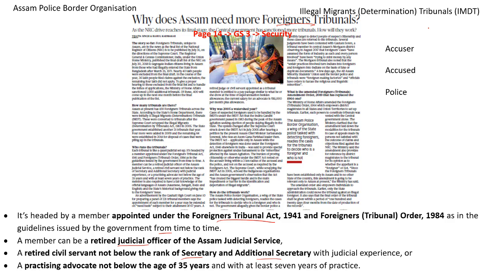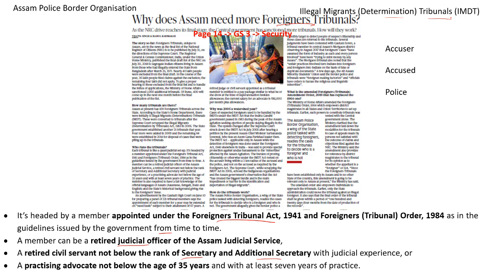When you look at the history books, cases of all those suspected foreigners were usually handled under the Illegal Migrants Determination by Tribunals Act, the IMDT Act. This Illegal Migrants Tribunals Act was passed by the Indira Gandhi government in 1983. So what was this act all about? All those people who were entering India illegally into the state of Assam came under this act, and in case they were identified, they were pushed under this act to check whether they were citizens of Bangladesh or citizens of India.